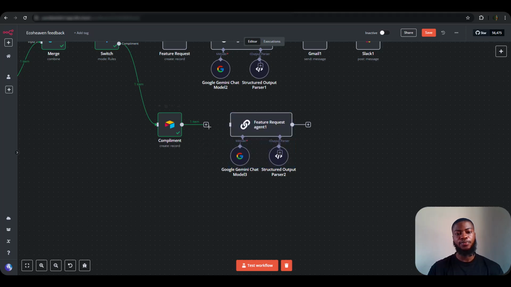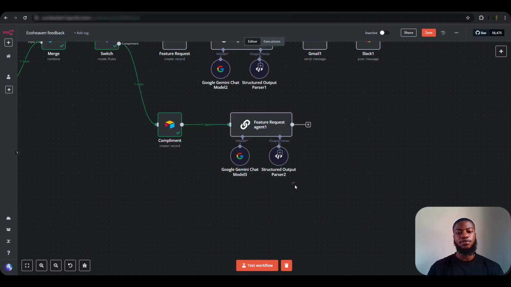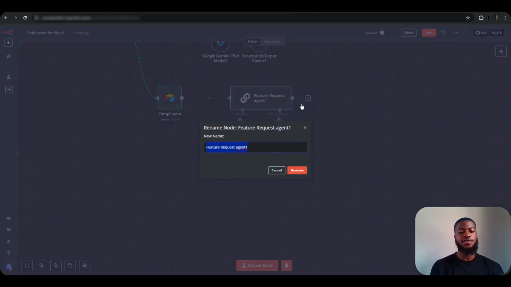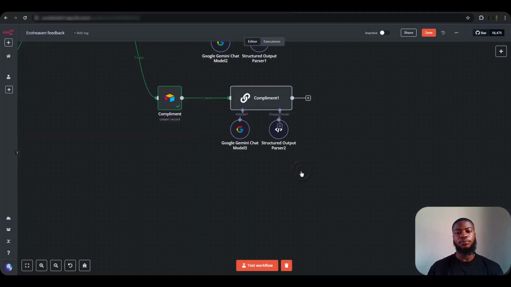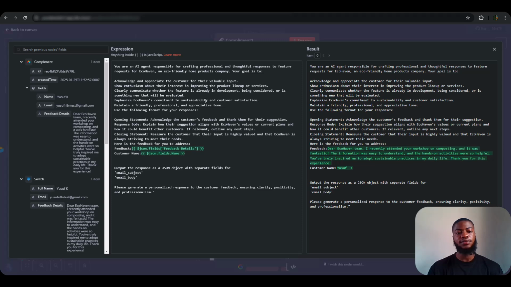So let me wire this up. Yeah, perfect. So the next thing is to configure this because it's coming as feature request. Everything inside the node is feature request details. So let's start with changing the actual name to compliment. And also the prompt. Let me go ahead and edit this prompt to satisfy the compliments feedback details.